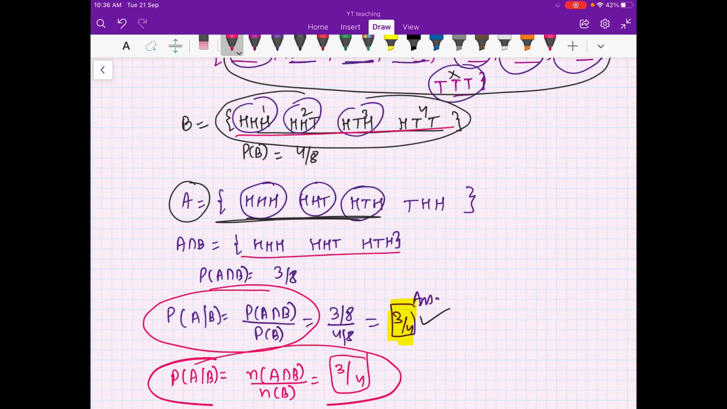Keep practicing conditional probability. It is important. You have to read from your book what exactly conditional probability is, and you can come to me with your doubts. You can just write your doubts in the comment section. I would be happy to help. And in the next video, we will practice some questions on conditional probability.